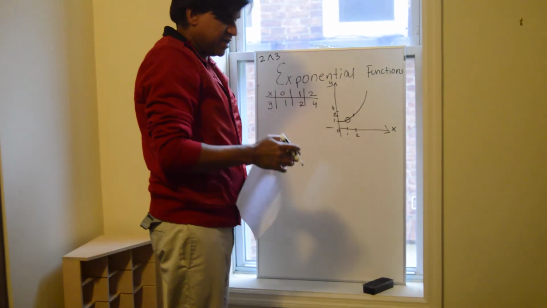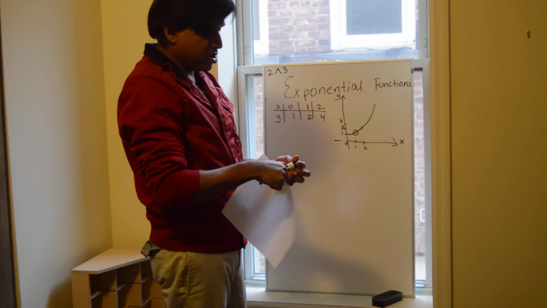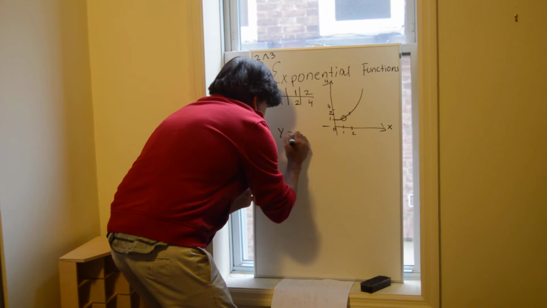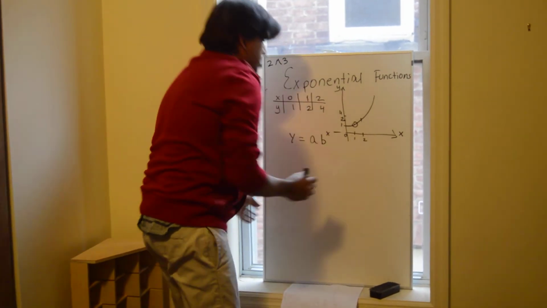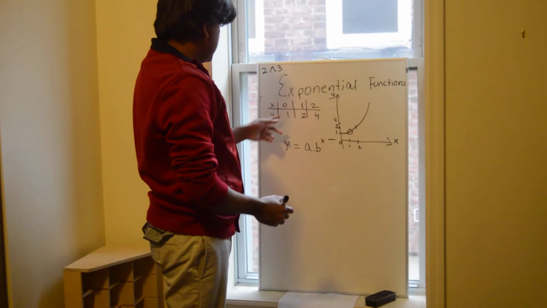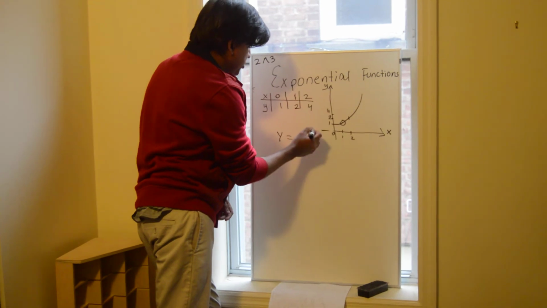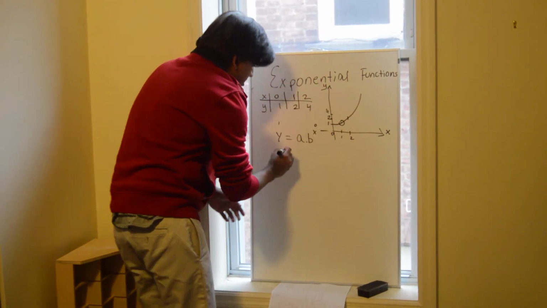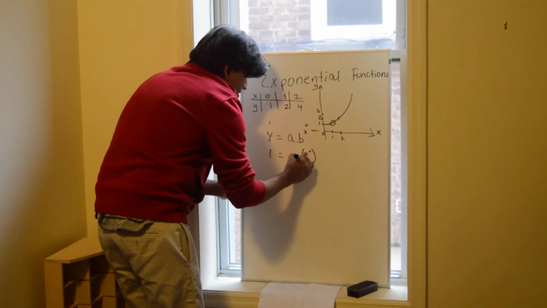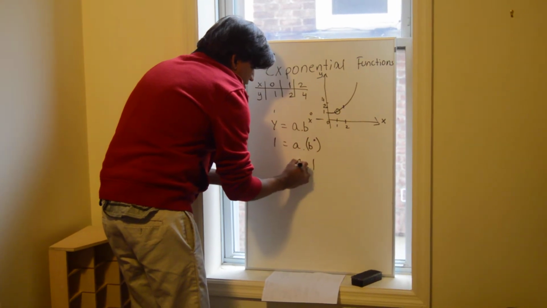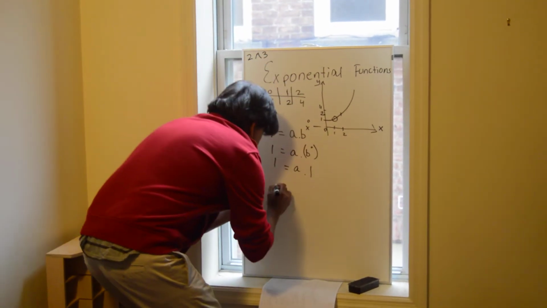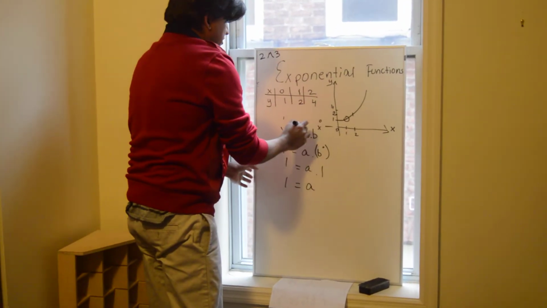So whenever they ask you, hey, find an exponential equation or a model or what is the function, always use this. y is equal to ab to the power x. And you're trying to find out the values of a and b respectively. So let's plug in any pair of coordinates. So if I put 0 over here and 1 over here, this equation becomes a times b to the power 0. Now b to the power 0 is always 1. So what's the value of a in this? a becomes 1, right?